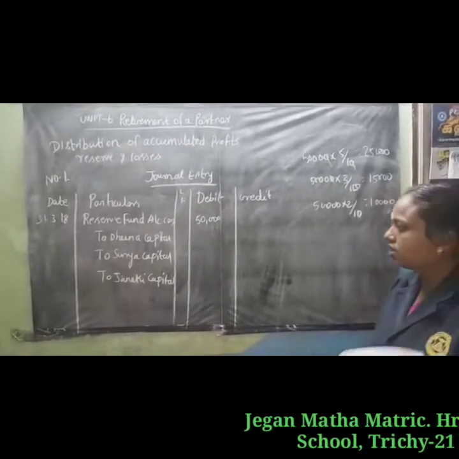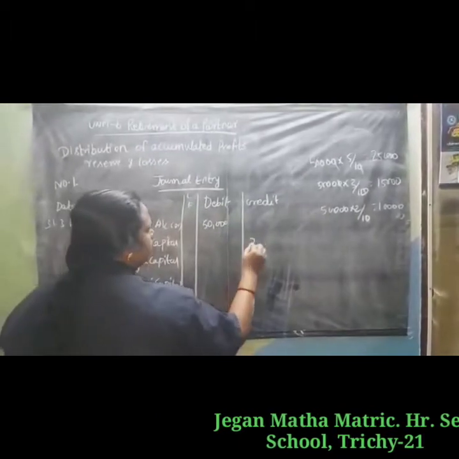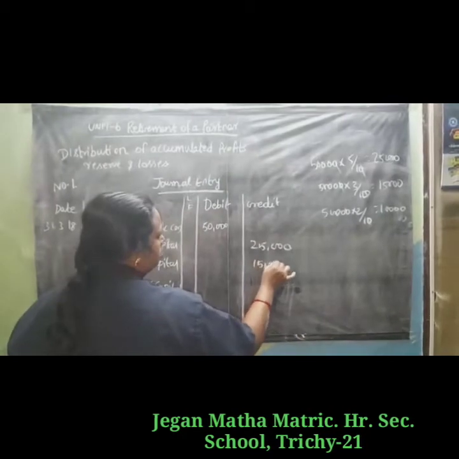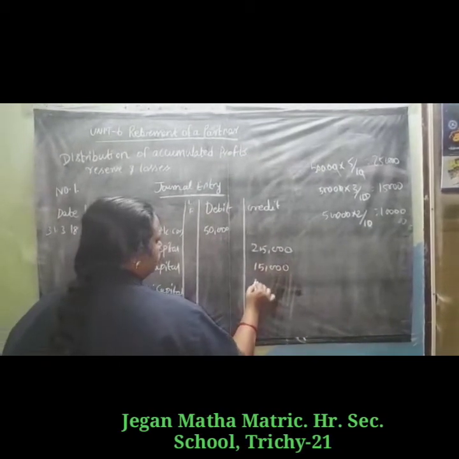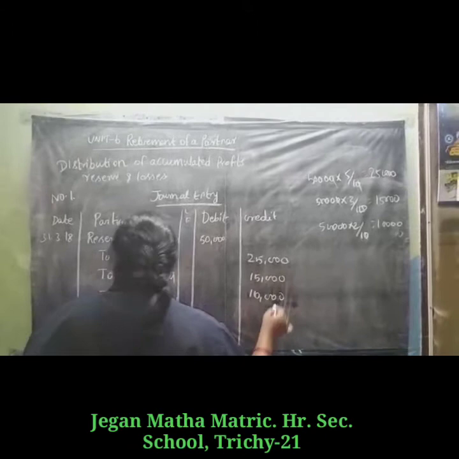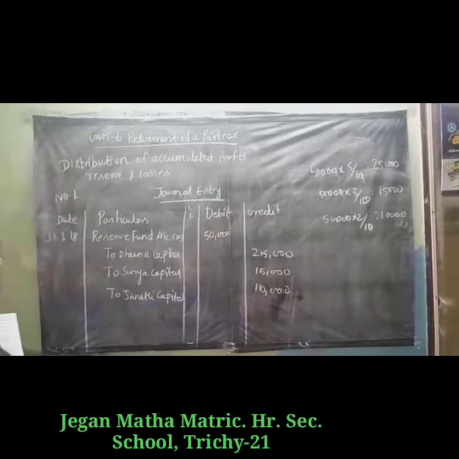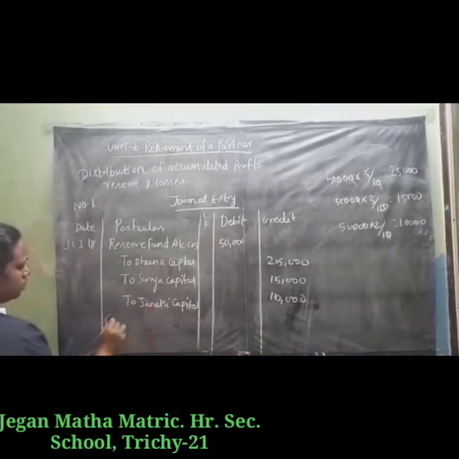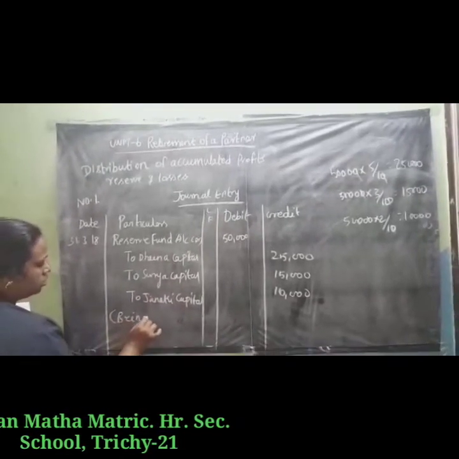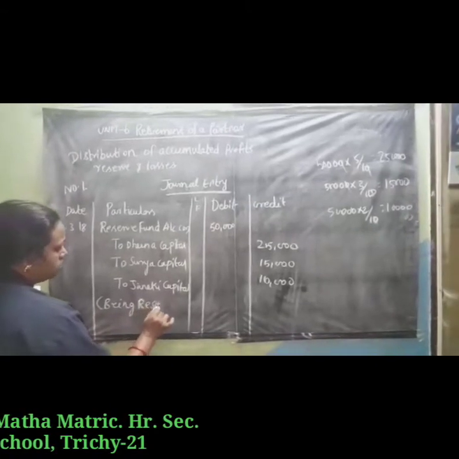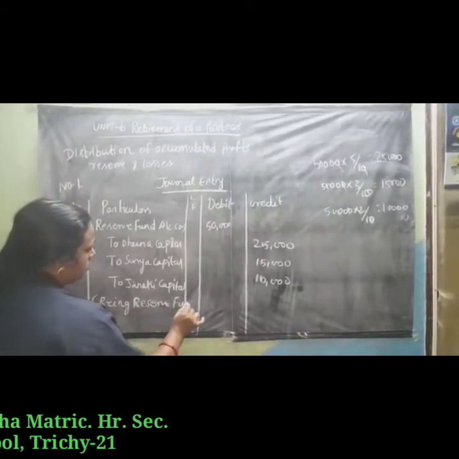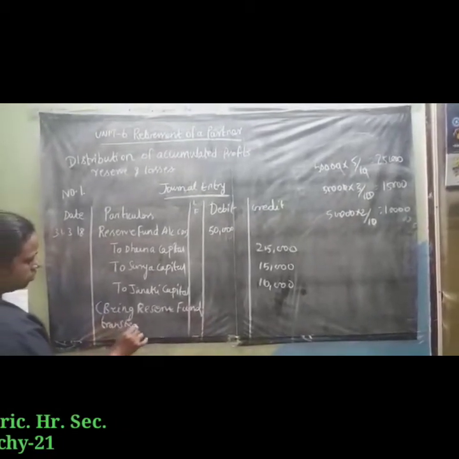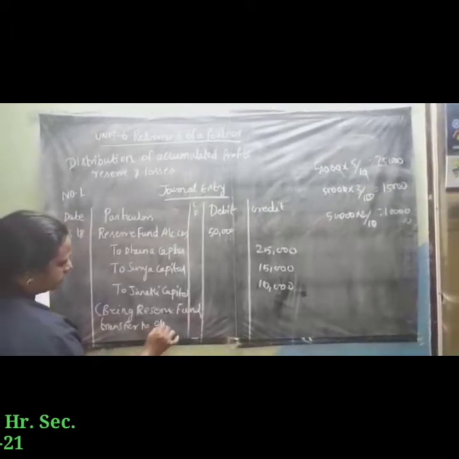So for Deena the amount is 25,000, for Surya 15,000, for Janaki 10,000. In this sum, Deena retired, so the reserve fund amount is transferred to all the partners. Being reserve fund transferred to old partners.